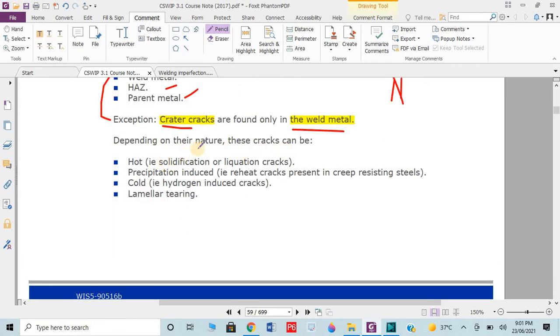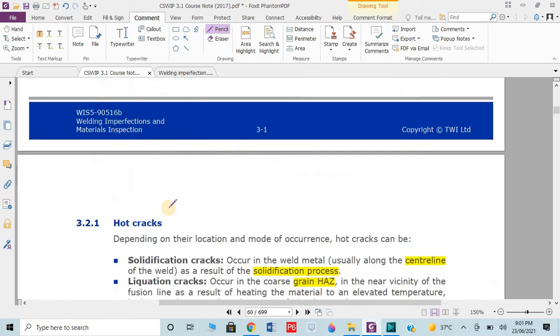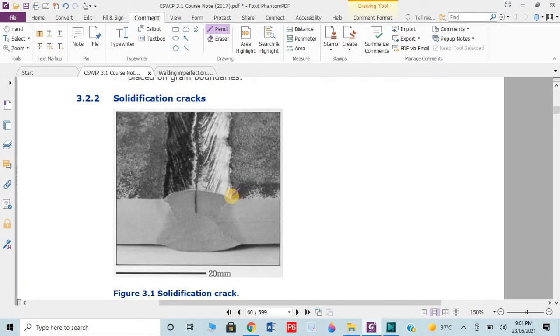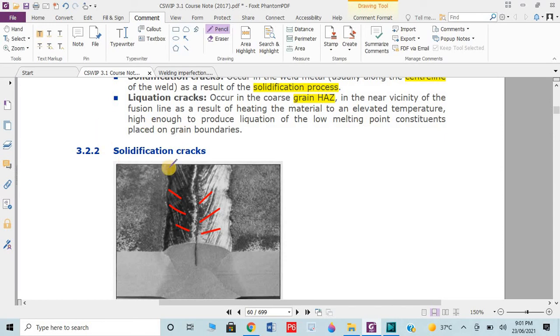By considering the nature of cracks, we can categorize them in these four: hot crack, precipitation induced crack, cold crack, lamellar tearing. Let's discuss the hot crack. What is a hot crack? When we weld, the weld cools down. Due to solidification, different stresses are induced, and due to these stresses, this kind of crack could occur. That's why it's known as hot crack or solidification crack.